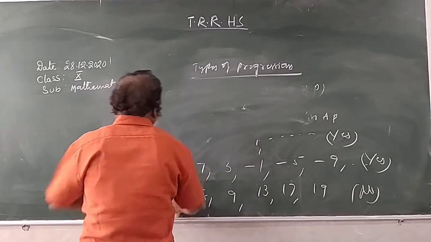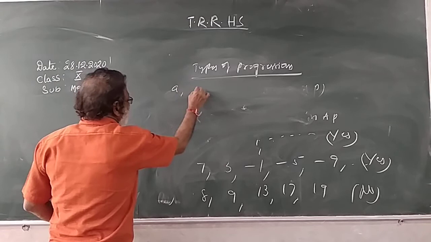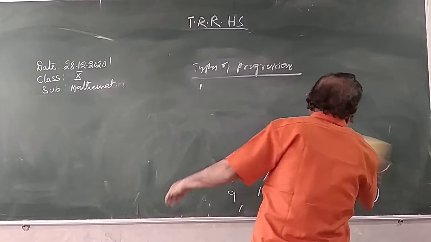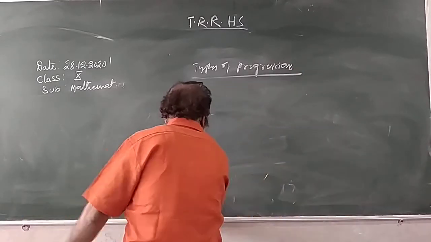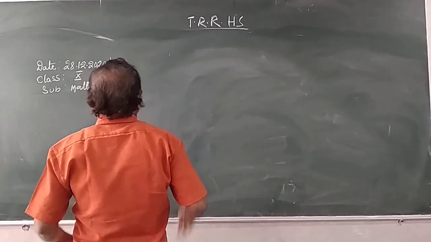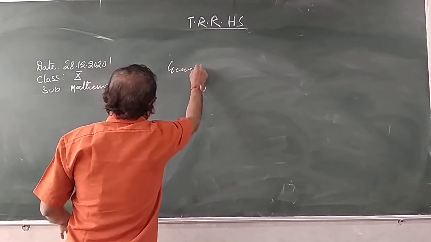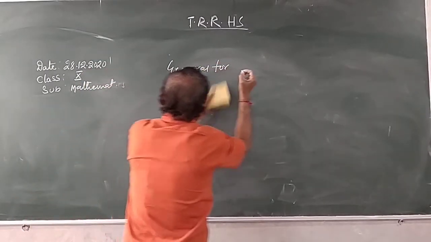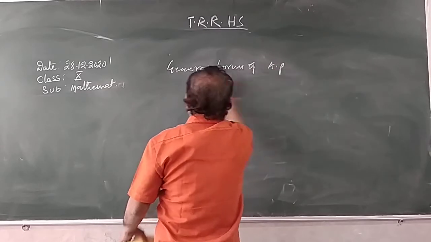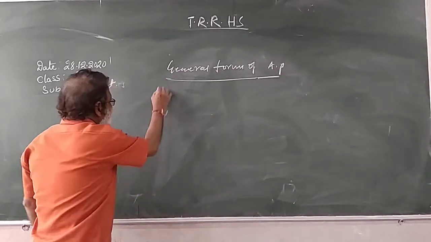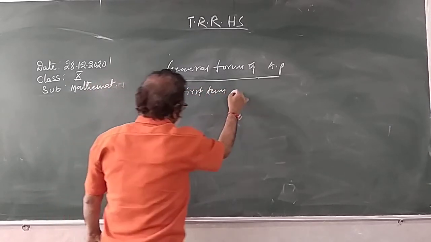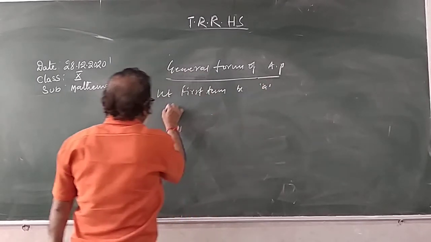General form. What is the first term of AP? A. Common difference is D. Let us write the general form. General form of AP: let the first term be A and B the common difference.